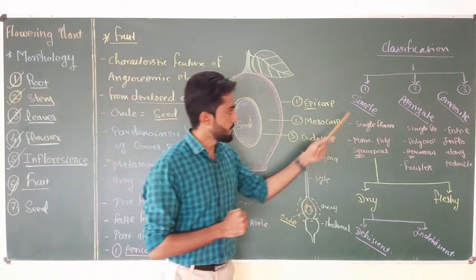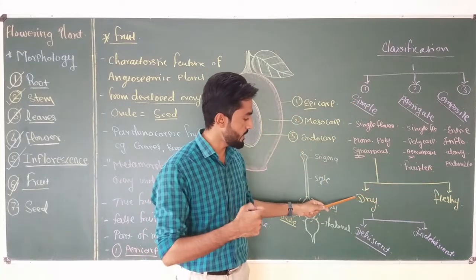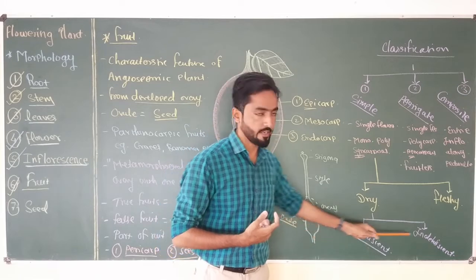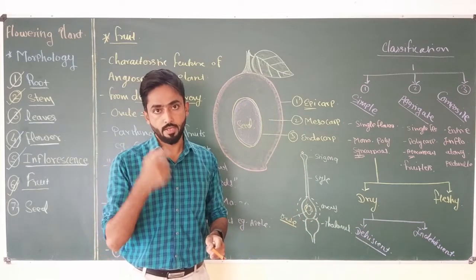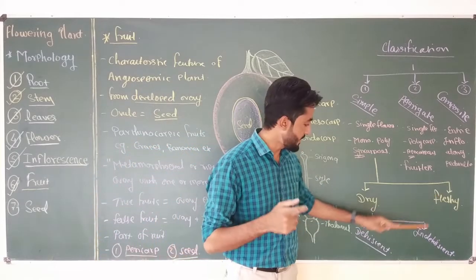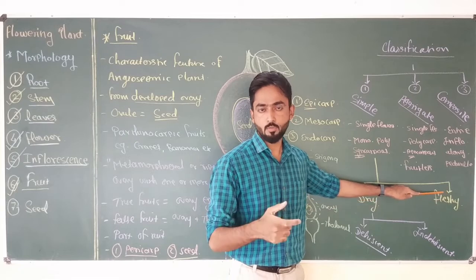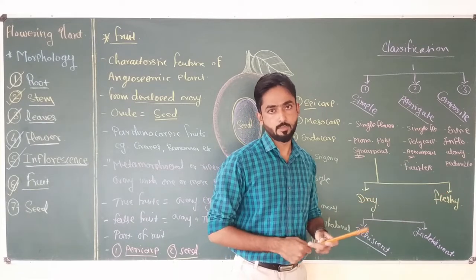So simple fruit is divided into two types, dry fruit and fleshy fruit, while the dry fruit is again divided into two types, dehiscent and indehiscent, depending upon breakdown of the pericarp after maturation. Now, generally fleshy fruits are the indehiscent type of fruit. They do not show breakdown of the pericarp after maturation.